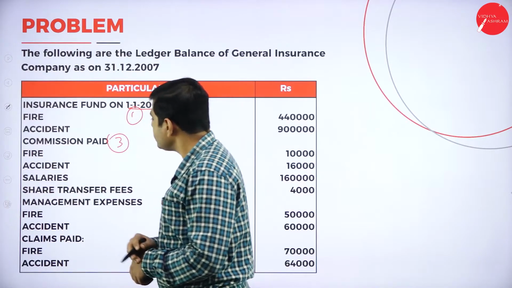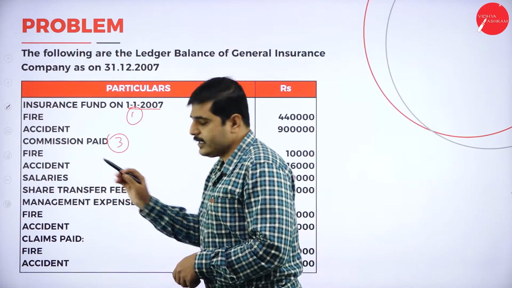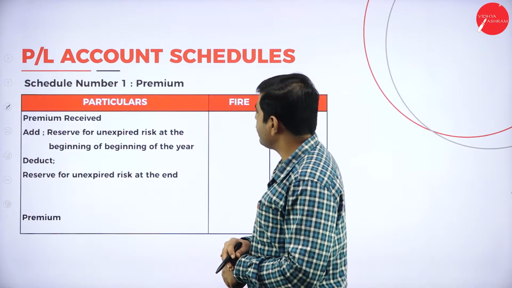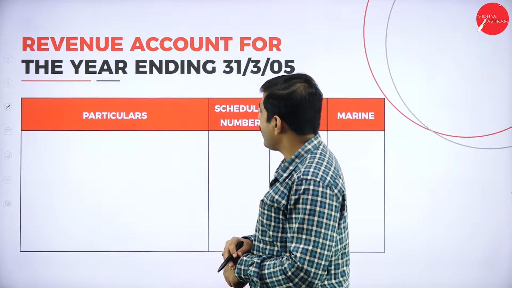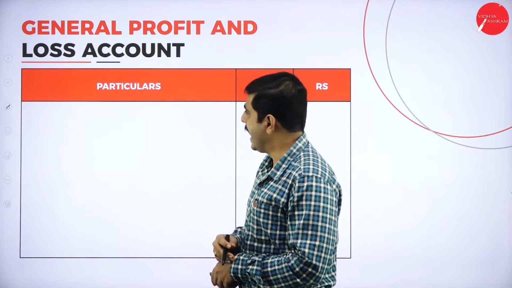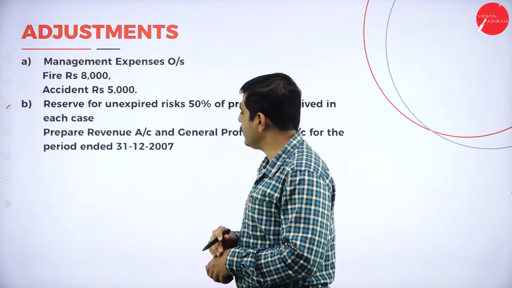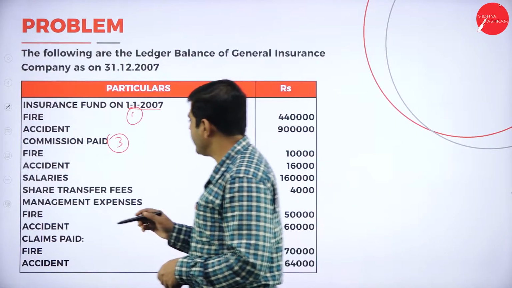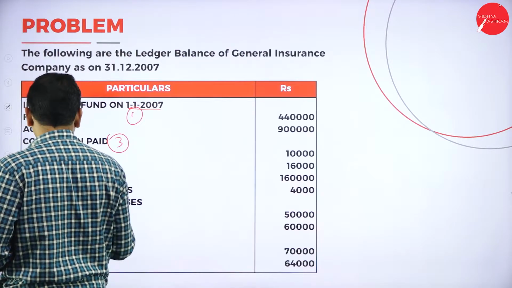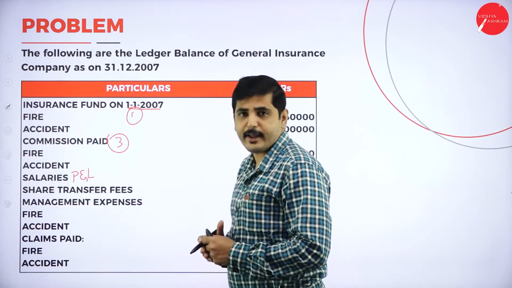Next one, salary. When they give salary, where can we show it? We have to show the salary in the general profit and loss account. Next, share transfer fees.